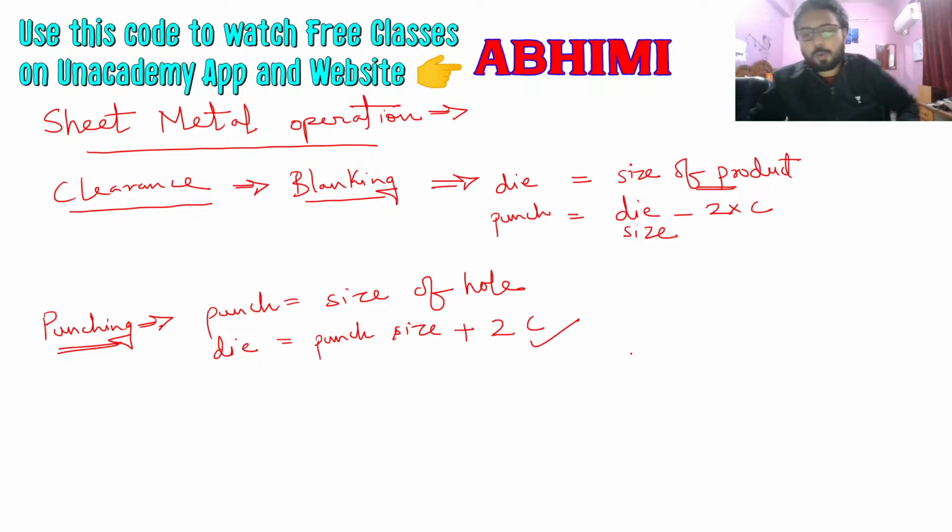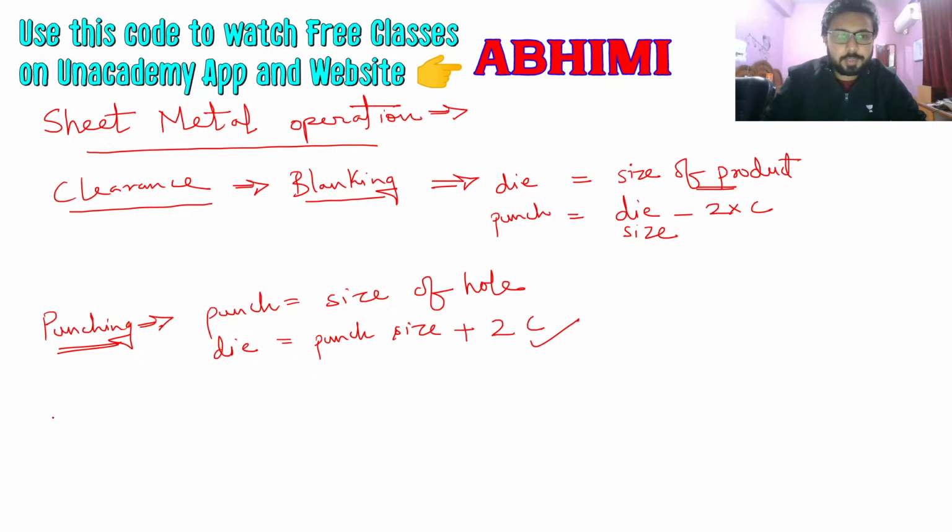So why is clearance provided? Clearance is provided to make sure that you get proper cutting without your punch and die getting stuck. A proper clean cut will be provided only when there is clearance, and this clearance C can be obtained in a lot of different ways, so let us discuss that here. Then we will talk about the sheet metal operation force, punching force or blanking force.